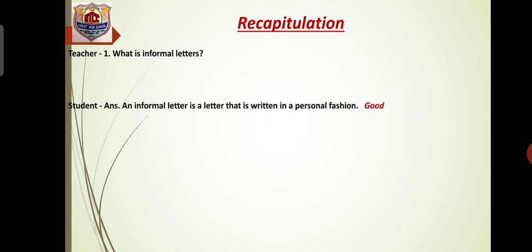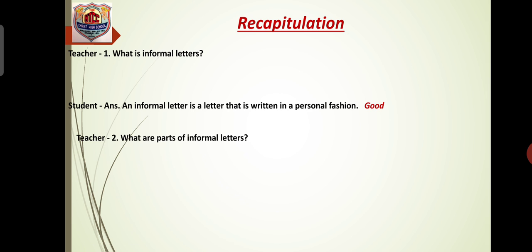So let's have a quick recap, children, of what we have learned today. Who will tell me what is an informal letter? Correct. Very good. An informal letter is a letter that is written in a personal fashion.